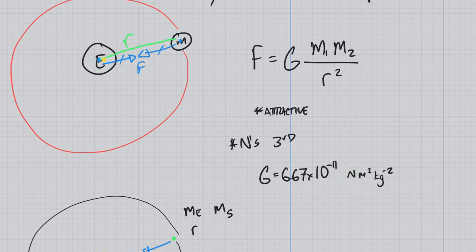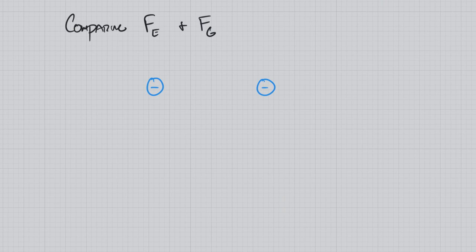is newtons. Let's take a quick look at how we would compare the electric force and the gravitational force between two charged objects, right?